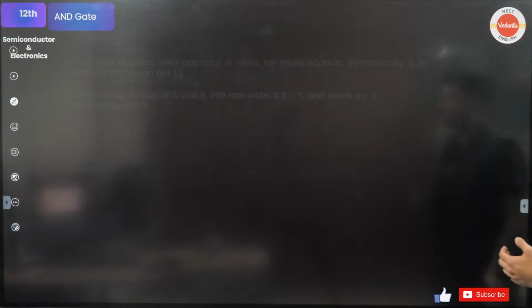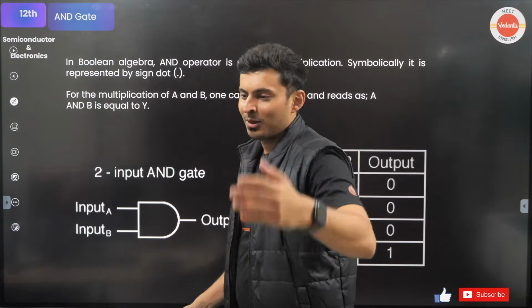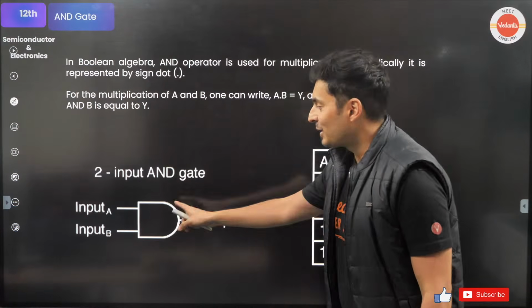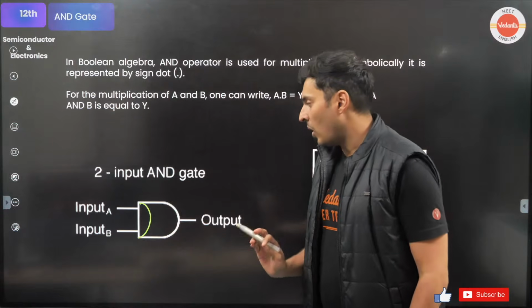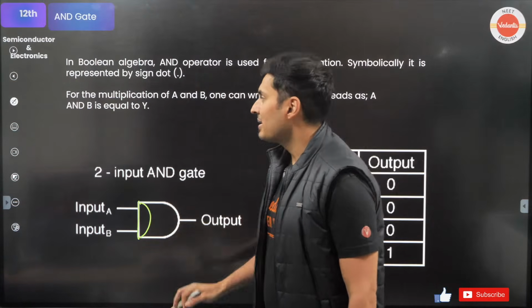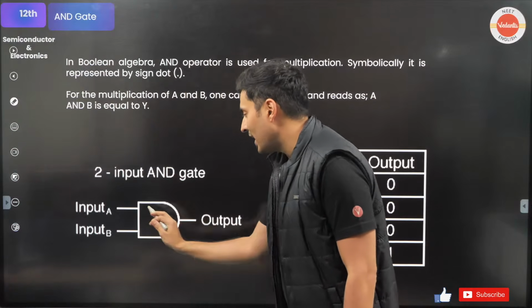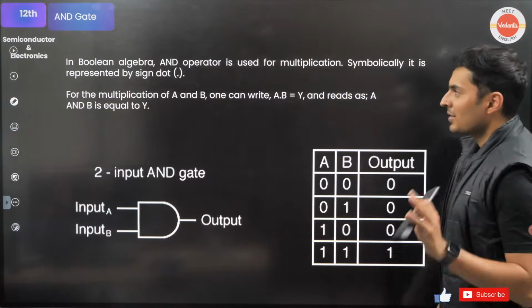It is a logical AND gate. Here the symbol used is a dot. Yes, the symbol for that is a proper D. If you bend it, it becomes OR. If you keep it straight, it is AND. This is very easy to remember. AND has the D, no? The D looks like this. So the AND gate. The symbol is dot.